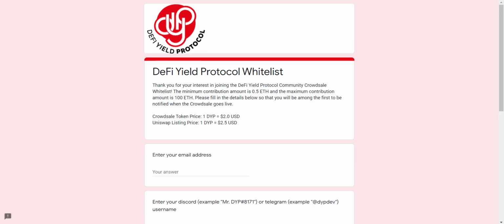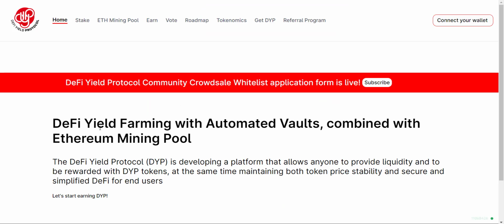So now let's get back to the website. So now let's talk about the project. Here it is written DeFi Yield Farming with automated vaults combined with Ethereum mining pool. The DeFi Yield protocol is developing a platform that allows anyone to provide liquidity and to be rewarded with DYP tokens. At the same time maintaining both token price stability and secure and simplified DeFi for end users. So as I told you, here you have to provide the liquidity and you can earn DYP tokens, and at the same time you will also get the feature of anti-manipulation. So let's check out how you will get the DYP tokens rewards and how this anti-manipulation feature works.